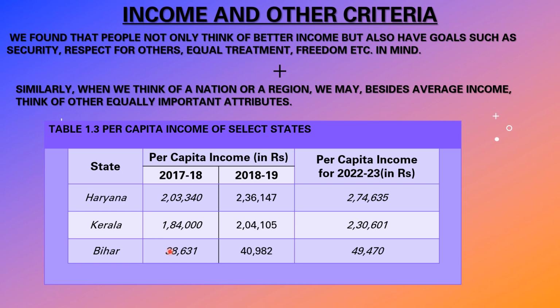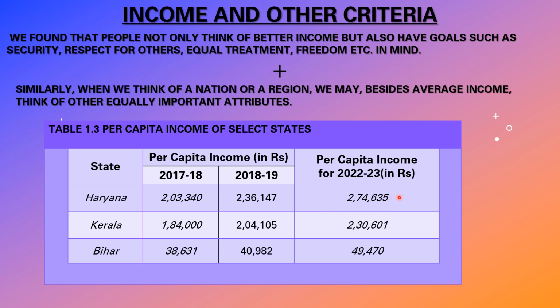Here they have given it state by state. For every state they have calculated it and given it for 2017 and 18. It is given in your textbook. In an updated textbook they have given 2018 and 19. These are given in your textbook, and I have updated it in this video with this year's economic survey, meaning 2023. I took the states from that economic survey.